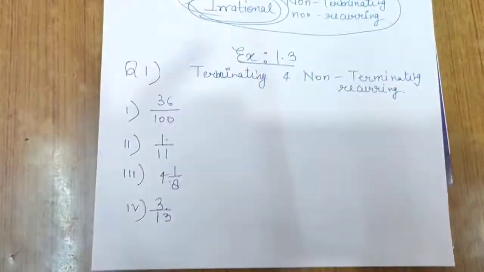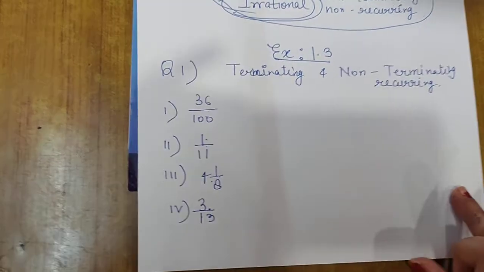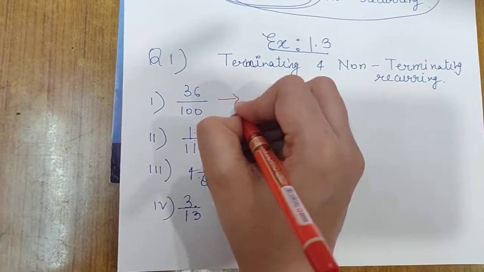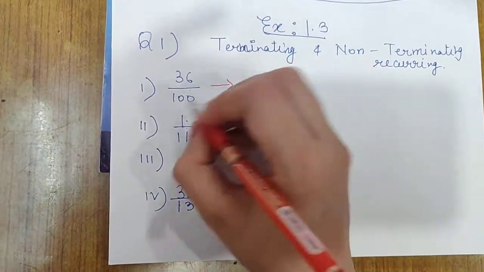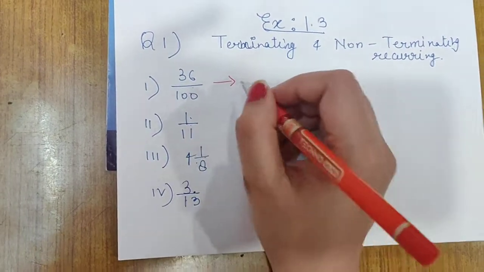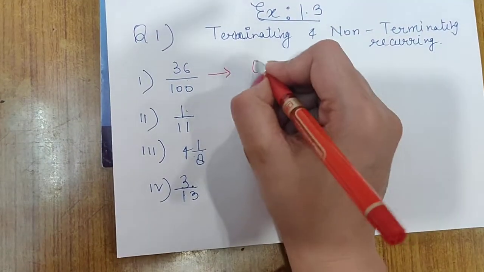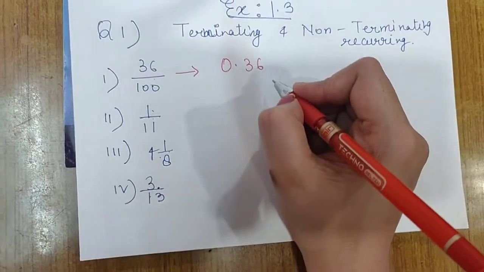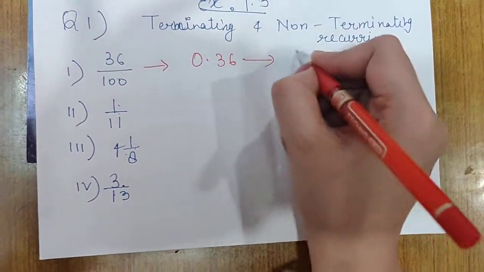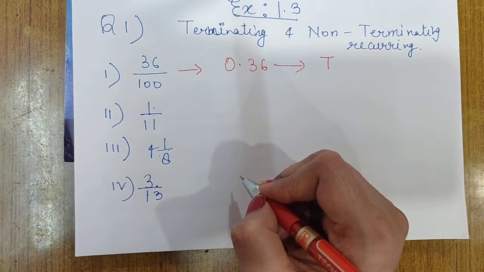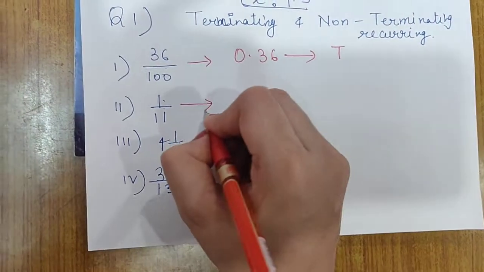So for this we will solve this first. 36 upon 100: first we will convert all of these into decimal expansion. 36 upon 100 is very easy for you, two zeros, so it will be written 0.36, because we have a fixed number of digits. So this is terminating. Clear? Now you divide 1 by 11.